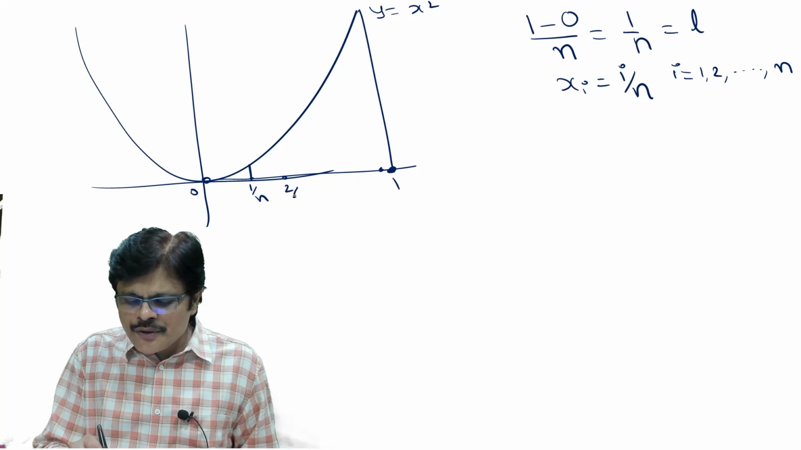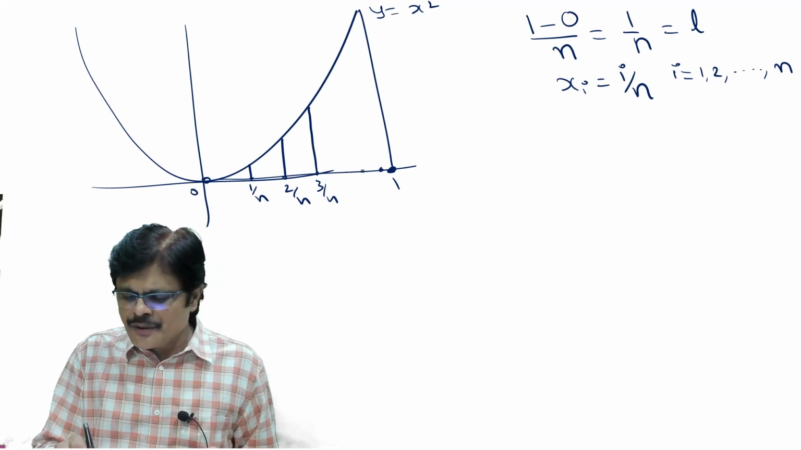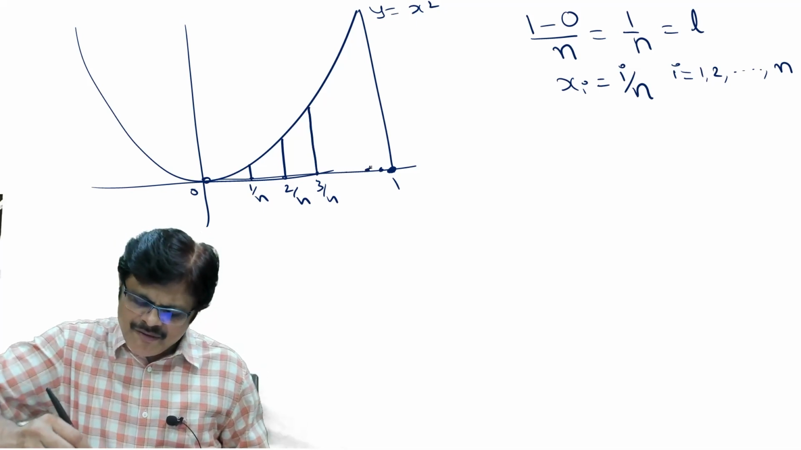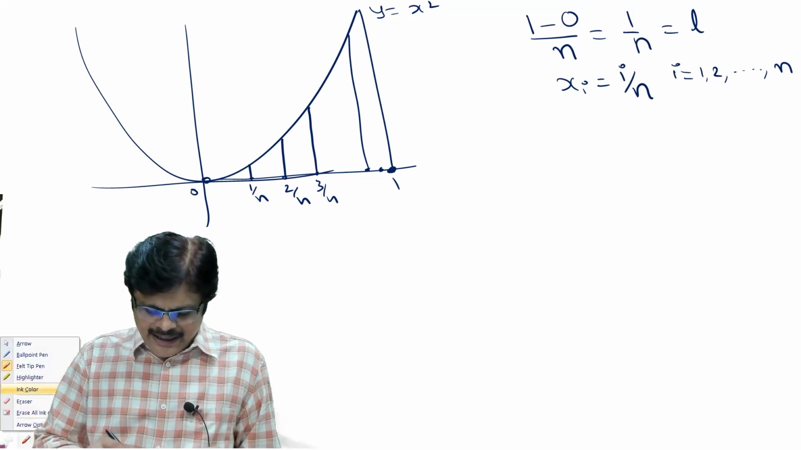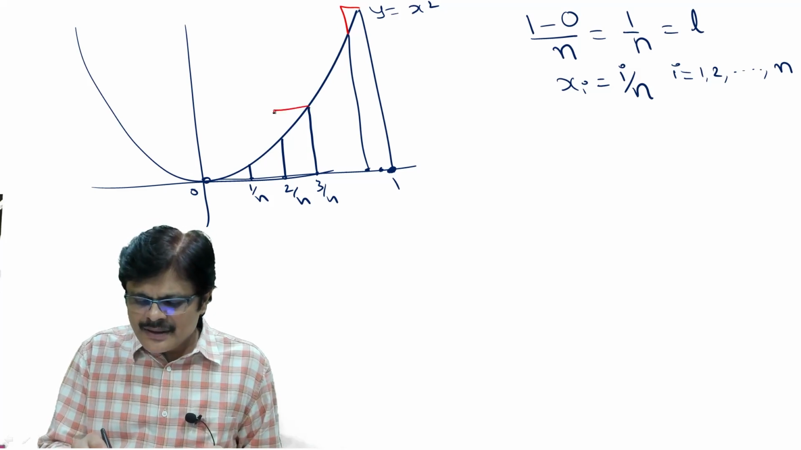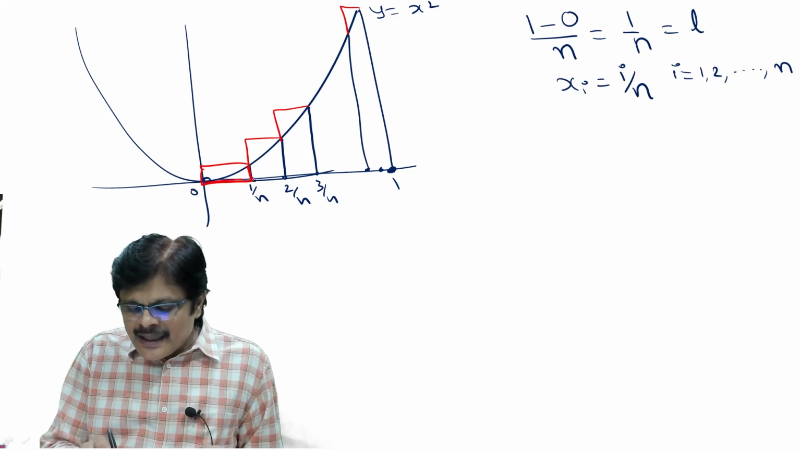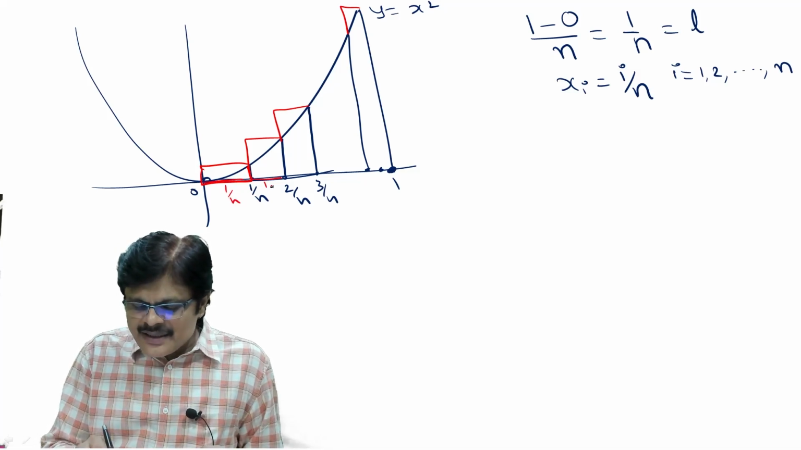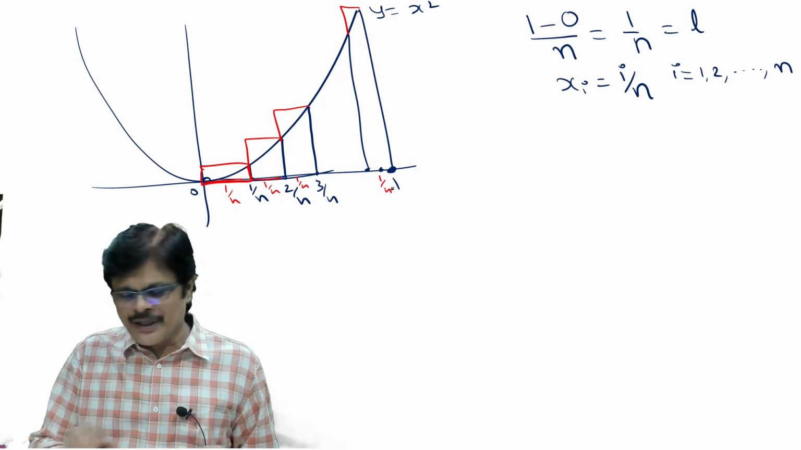So when I is equal to 1, it is 1 by n. I is equal to 2, it is 2 by n. I is equal to 3, it is 3 by n. Like that you are going to get. So somewhere at the end you are going to get one more. So the rectangles would be, this is one rectangle, like that you are going to get all the rectangles. All these lengths are the same: this is 1 by n, this is 1 by n, this is 1 by n, and this is also 1 by n.